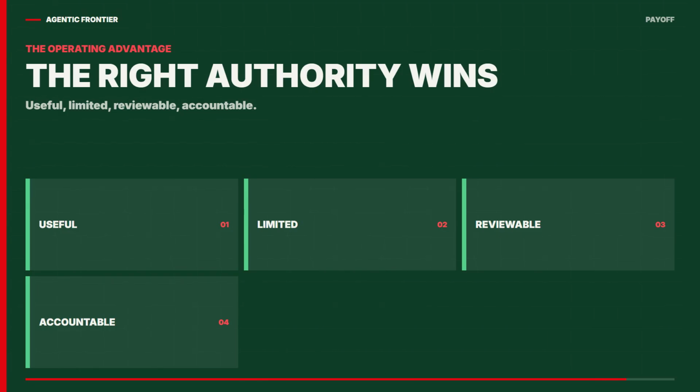The competitive advantage will not come from giving every agent unlimited freedom. It will come from giving reliable agents clear lanes, enough access to finish valuable work, enough friction to stop irreversible mistakes, and enough telemetry to explain what happened. The best agent is not the one with the most power. It is the one with the right authority.